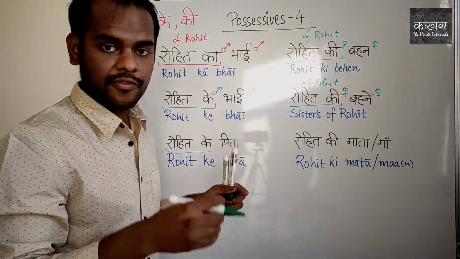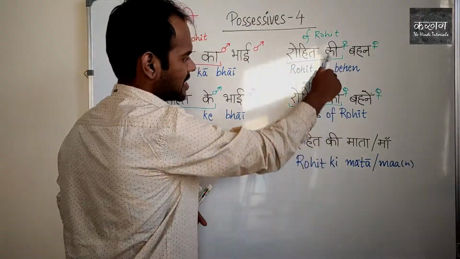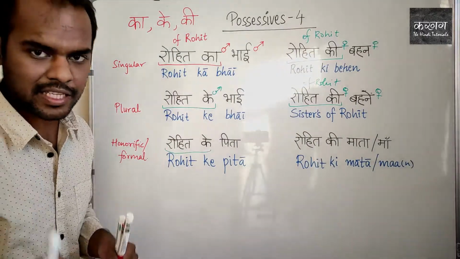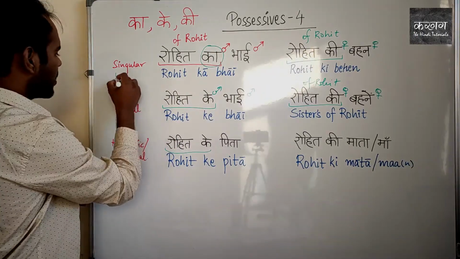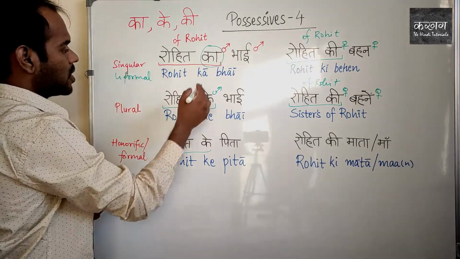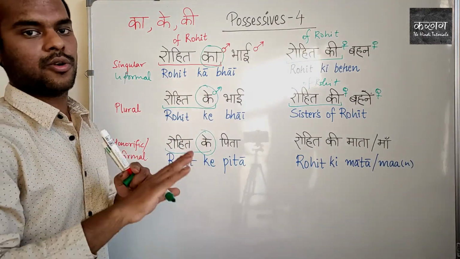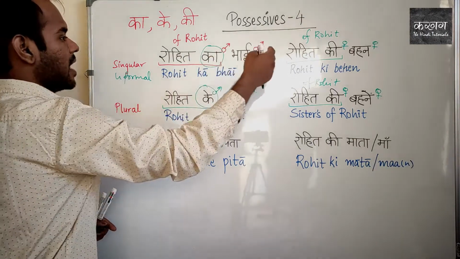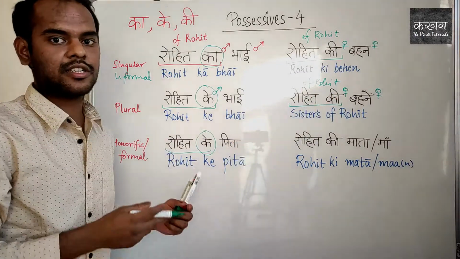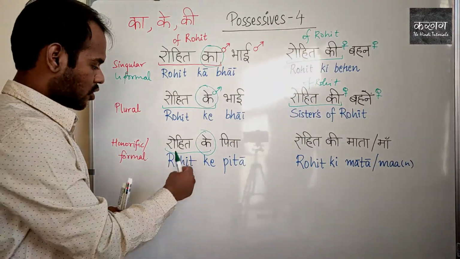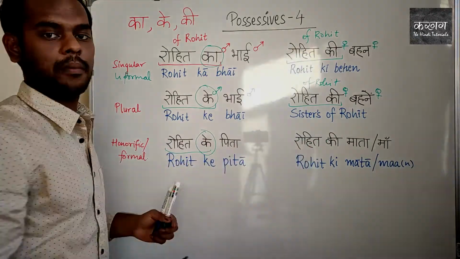Now we have to see that if the followed noun is feminine, we have only one form, that is ki. If the followed noun is masculine, we have two forms: ka for singular, informal, and we have ke for plural and formal. So there are only three forms. ठीक है. रोहित का भाई, रोहित की बहन. रोहित के भाई, brothers of रोहित. रोहित की बहनें, sisters of रोहित. With respect, रोहित के पिता, dad of रोहित. रोहित की माता और रोहित की माँ, mother of रोहित.